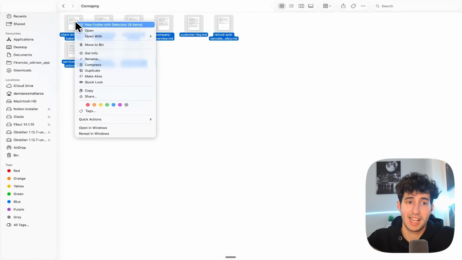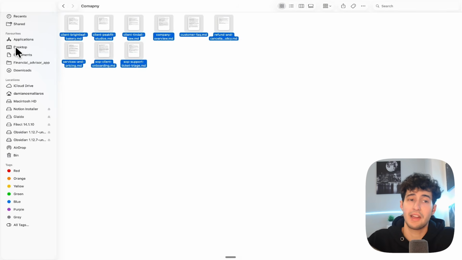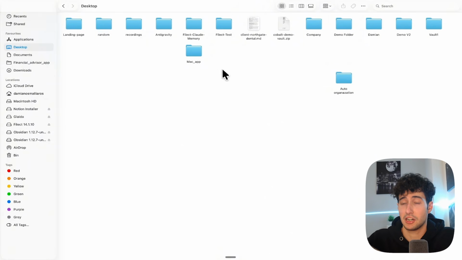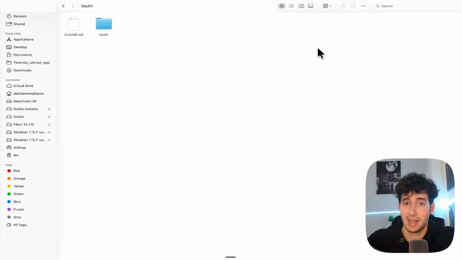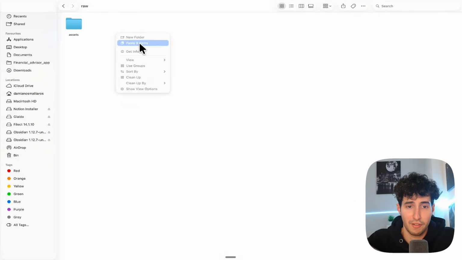So to add this information inside our Obsidian knowledge base, all we have to do is simply come over here and copy these files, and then navigate over to our desktop, or wherever you created your Obsidian Vault folder. I personally created it on my desktop, and it's this one over here. And then all you need to do is find the folder that is called raw, then simply open it up and paste everything in over here.